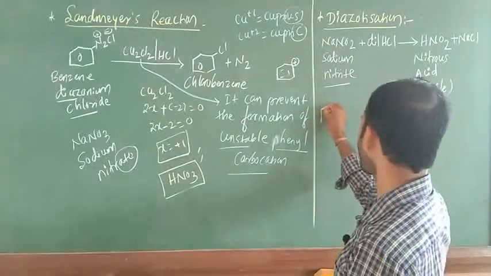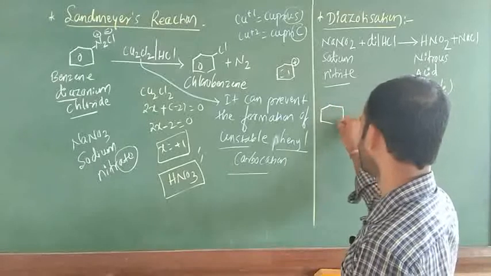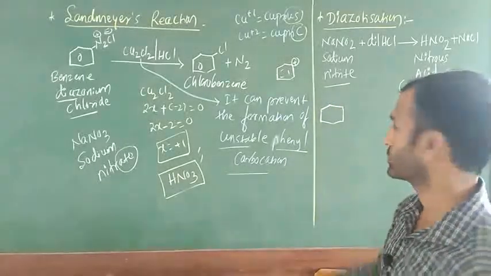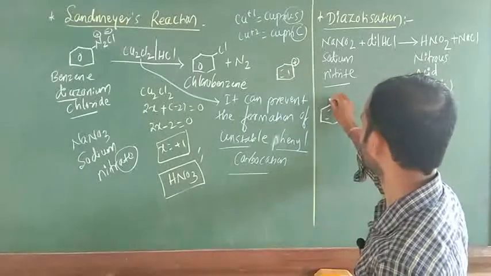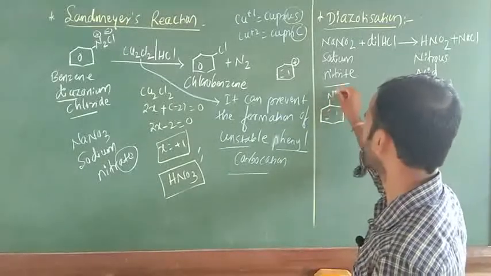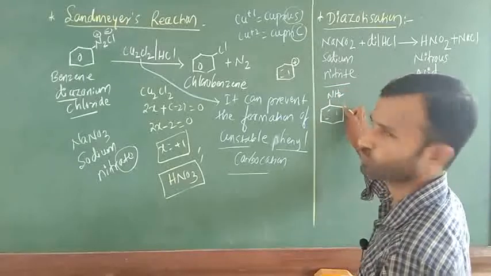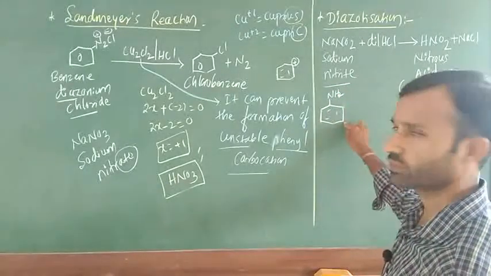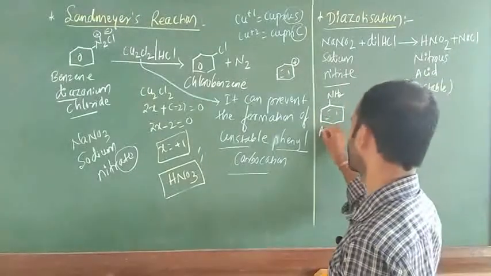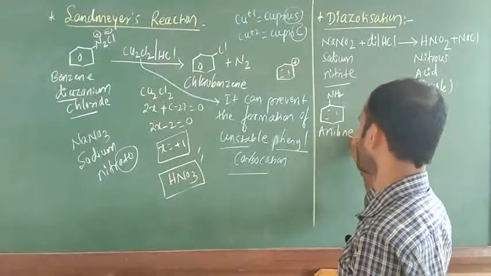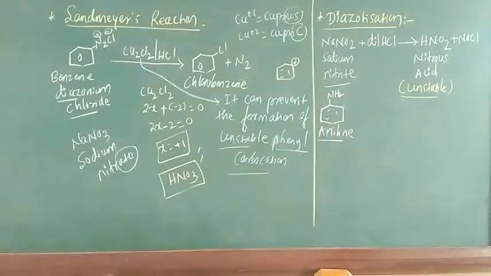Just here I am going to consider this is what? Aniline, an aromatic hydrocarbon. I am going to write here only. If you want, you can write here also, no problem. This is what? Aniline. Just here, this is an aromatic hydrocarbon.